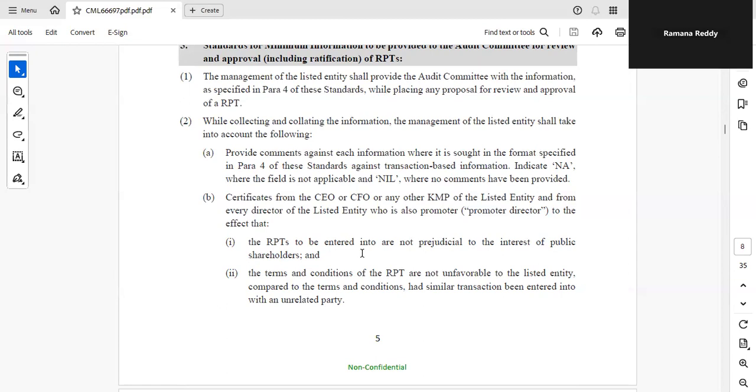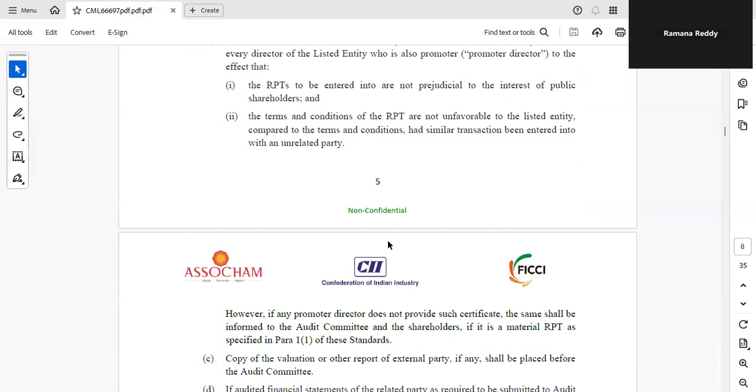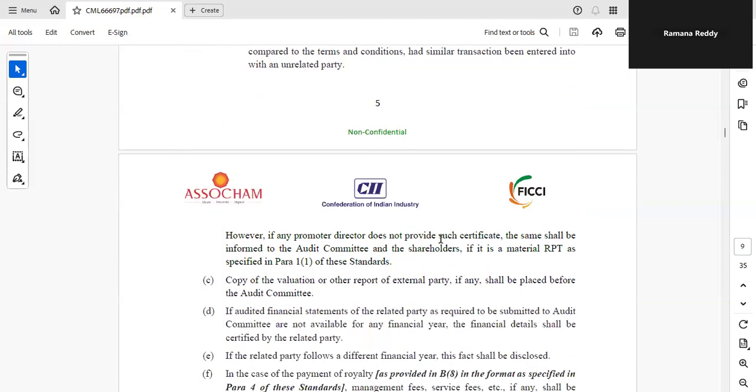What will be there in the certificate? CEO, CFO, KMP. We are talking about promoter directors only who will sign. The certificate shall contain that the RPTs to be entered into are not prejudicial to the interest of the public shareholders, and the terms and conditions of the RPTs are not unfavorable to the listed entity compared to the terms and conditions had a similar transaction been entered into with an unrelated party. This certificate has to be provided by either the CEO or CFO or KMP and every director of the listed entity who is a promoter. Only promoter directors. Every director here does not mean all other directors.